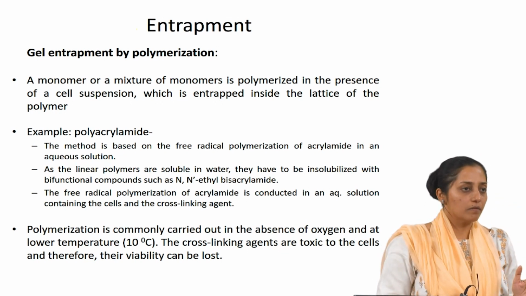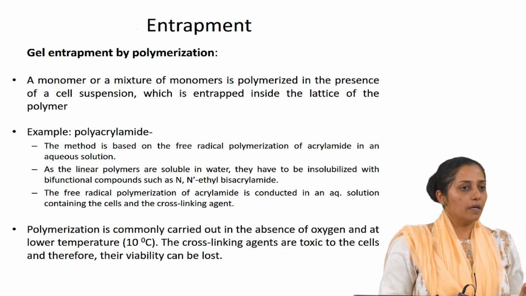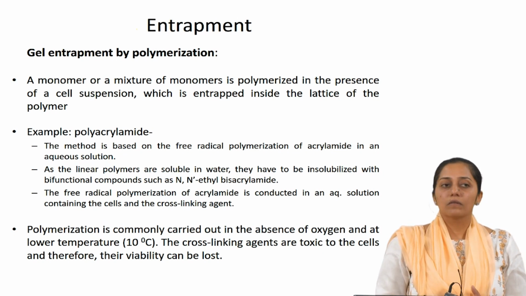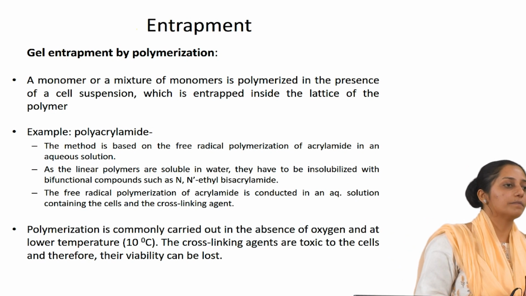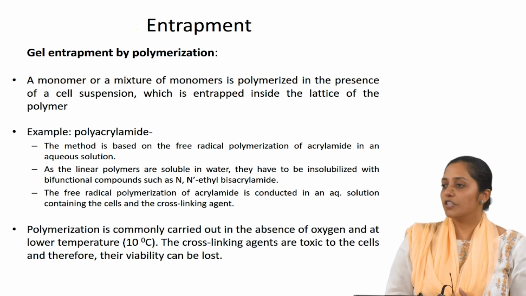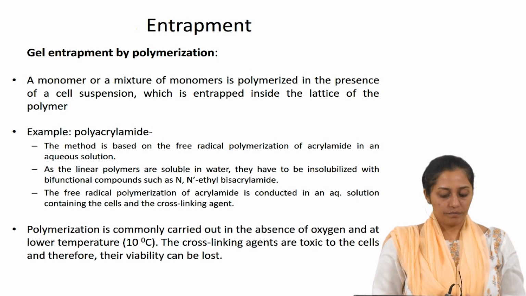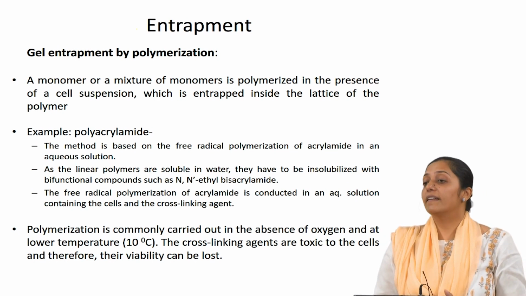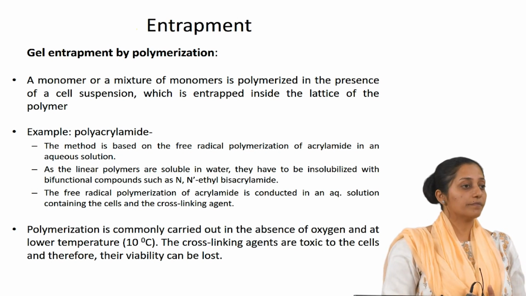It is a polymer. What kind of polymerization happens to make it into a gel? It is called free radical polymerization.